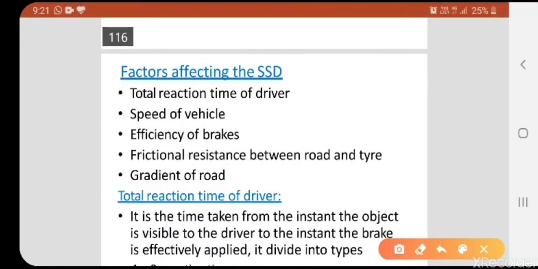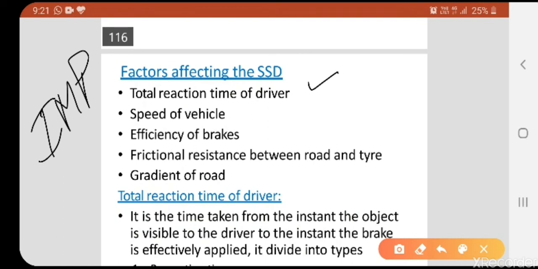Okay. Now let us see the most important factors affecting the SSD. What are the factors affecting? First one is the total reaction time for the driver. One small example, if we are moving at a very top speed, suppose any animal or any obstacle is observed by the driver, what will be the reaction time for the driver?